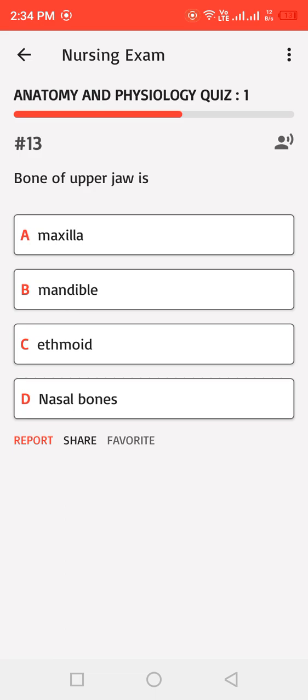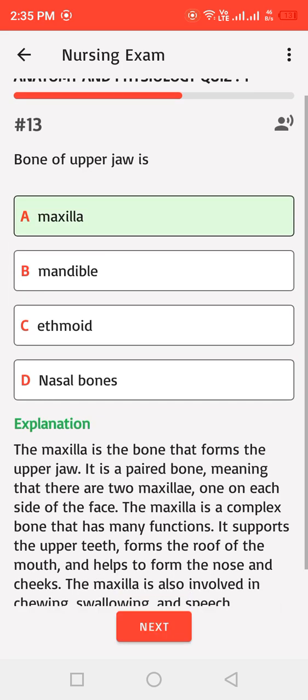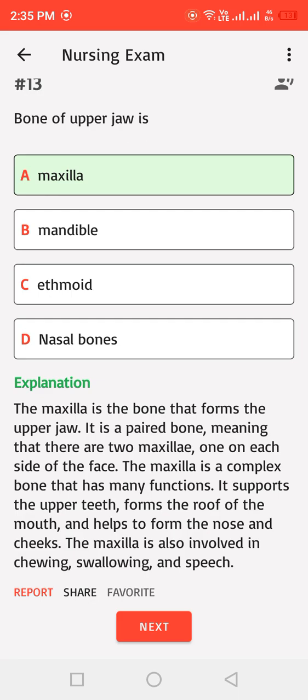Bone of upper jaw is: A. Maxilla, B. Mandible, C. Ethmoid, D. Nasal bones. Correct answer: A. The maxilla is the bone that forms the upper jaw. It is a paired bone, meaning that there are two maxillae, one on each side of the face. The maxilla is a complex bone that has many functions. It supports the upper teeth, forms the roof of the mouth, and helps to form the nose and cheeks. The maxilla is also involved in chewing, swallowing, and speech.